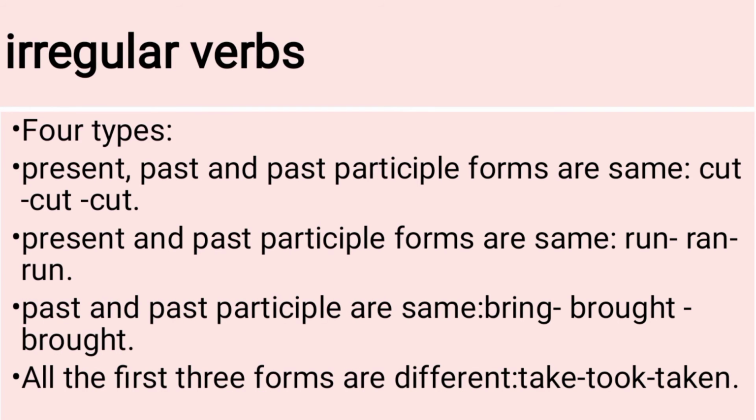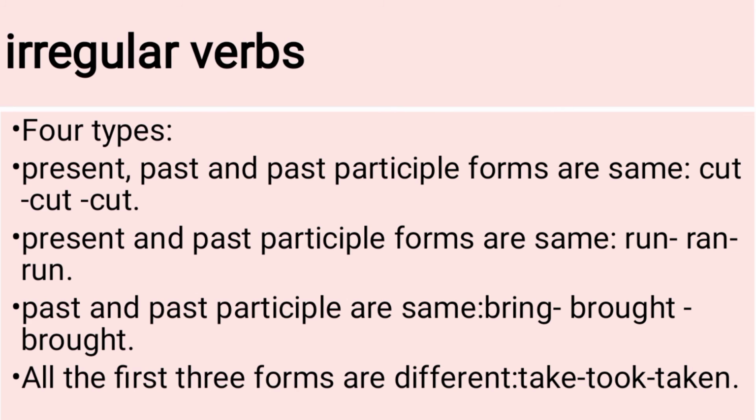Now we will see what irregular verbs are. We have already discussed what regular verbs are, which are the verbs whose second and third forms are formed by adding ed at the end of the verb. So all other types of verbs whose second and third forms are not formed according to that style are called irregular verbs. And there are four types of irregular verbs, and according to these four types we can easily recognize irregular verbs.